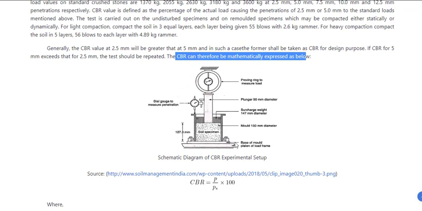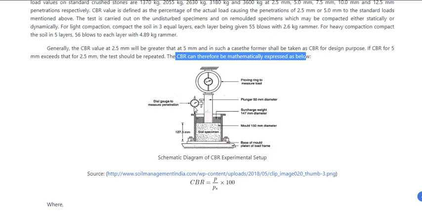So this is how the setup looks like. This is the mold, this is the base plate, this is the mold, a 150 mm diameter mold. This is the surcharge weight that you put, 147 mm diameter. This is the plunger, 50 mm diameter standard. This is the proving ring for measuring the applied load.